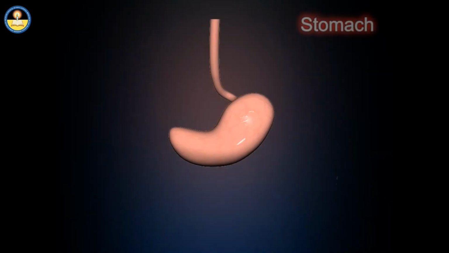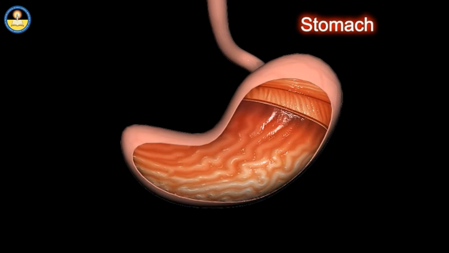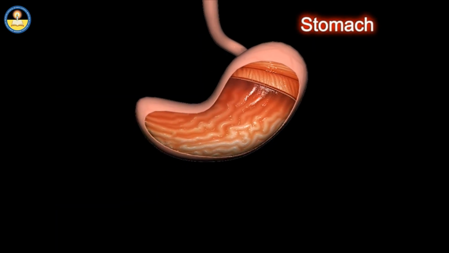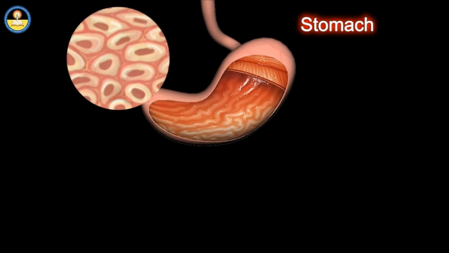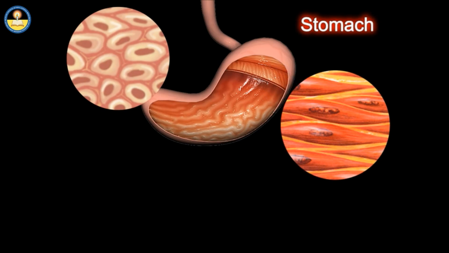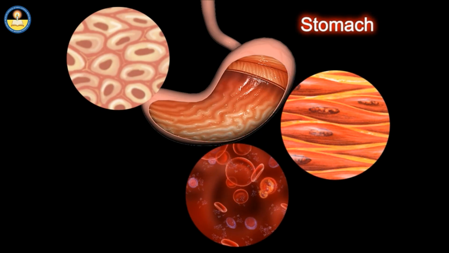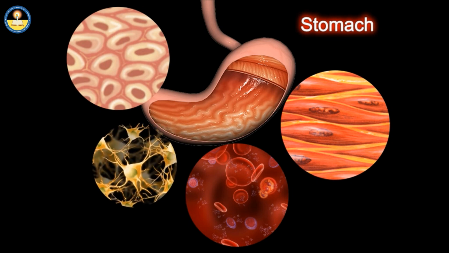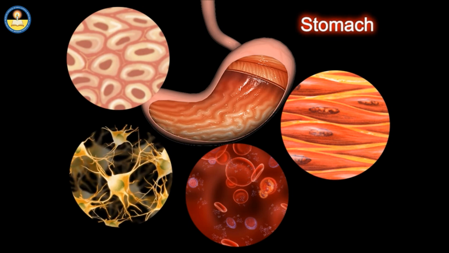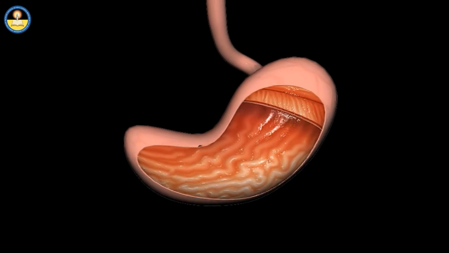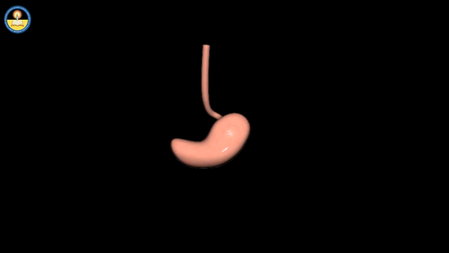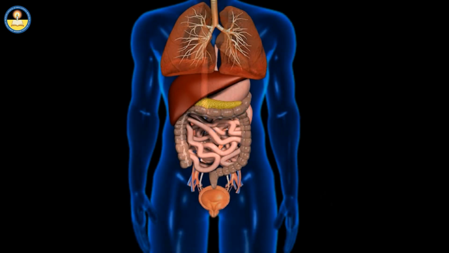For example, the stomach has different layers of cells: an inner lining of epithelial cells, and smooth muscular tissue forming its basic body. Blood is a type of connective tissue, and nerves, as the cells of nervous tissue, are uniformly distributed throughout the organ. This way, multiple tissues compose organs and body structures.